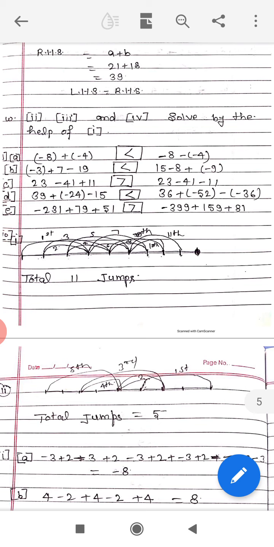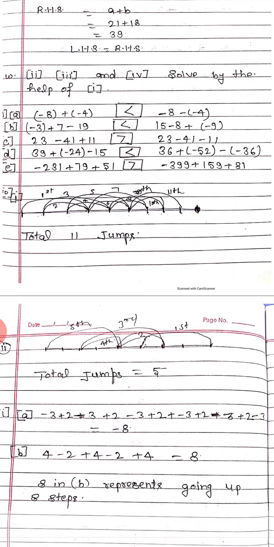In the diagram we tell you that at the first step he jumps 3 steps and then he goes up 2 steps, back 2 steps. Then when we see this we get a total of 11 jumps. In total 11 jumps he goes to the water level.